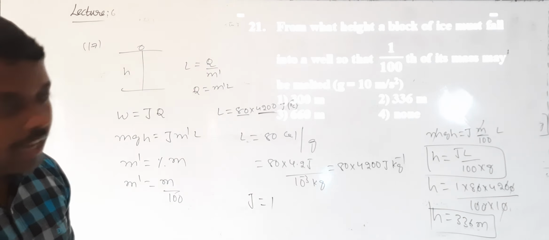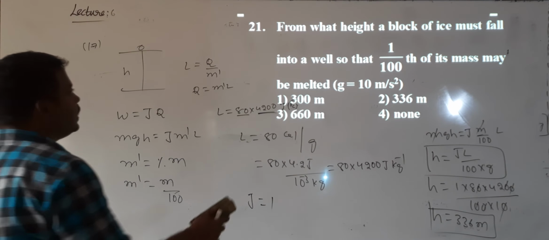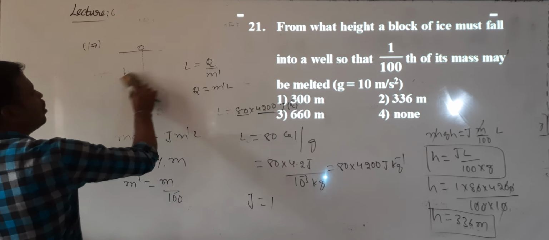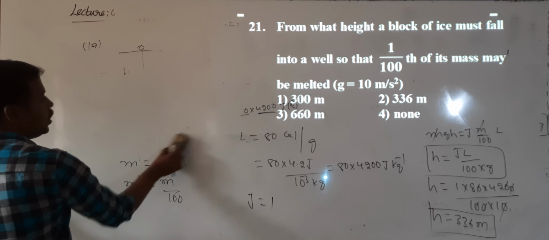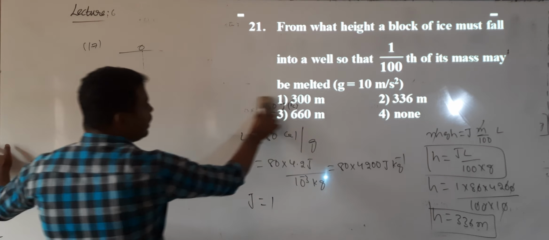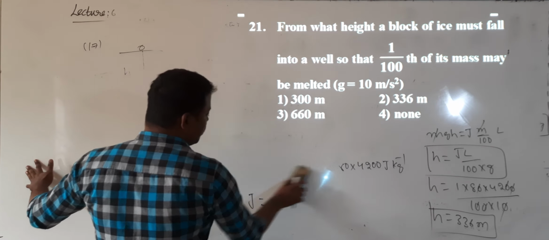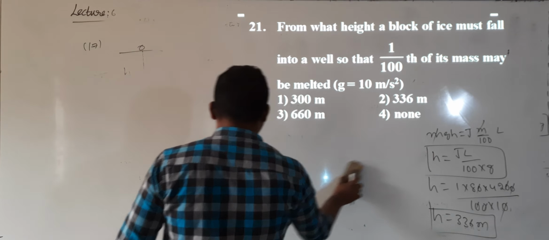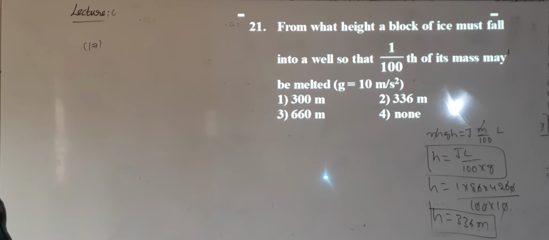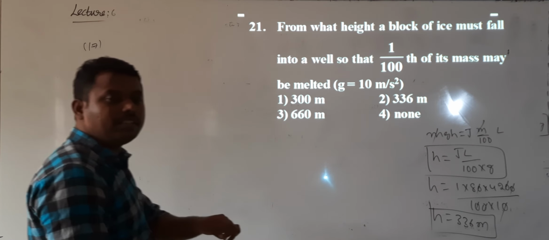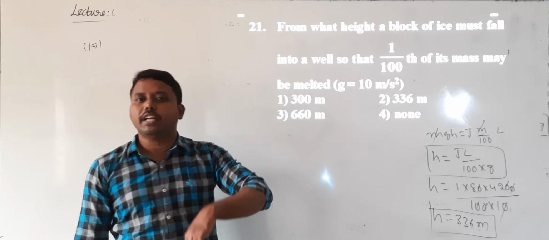Next. So last question for this class, that is question number 20. Same model. From what height a block of ice should fall into the well? I think some problem with the key answers. If you do the problem confidently, then we will come to know. Sometimes chances are there, 1 or 2%, the key answer will be different.